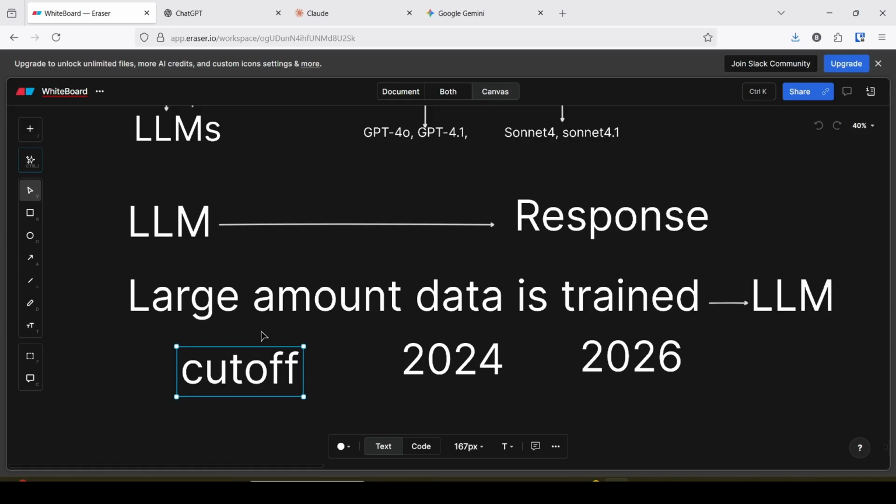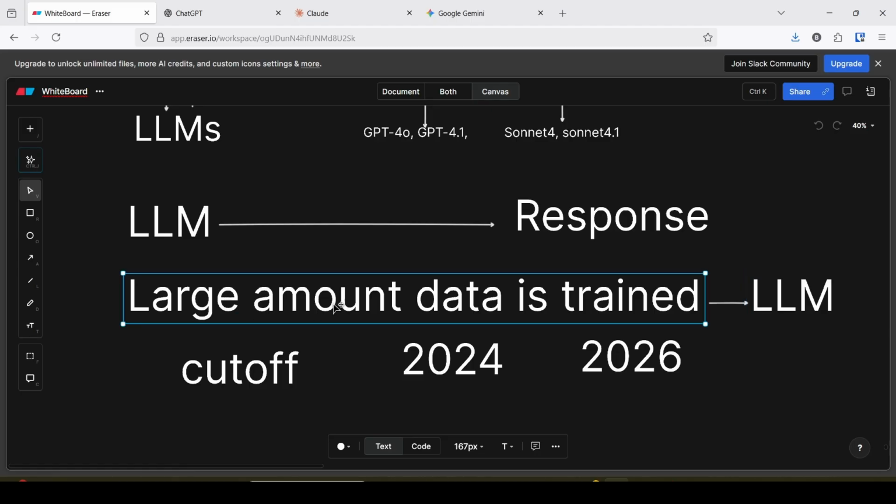For example, a large amount of data up to 2024 or 2025 is trained on the LLM, and any LLM generates responses on the basis of that data. The large amount of data is trained by some algorithm.